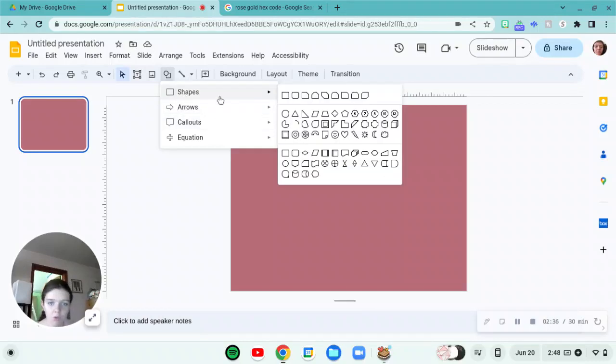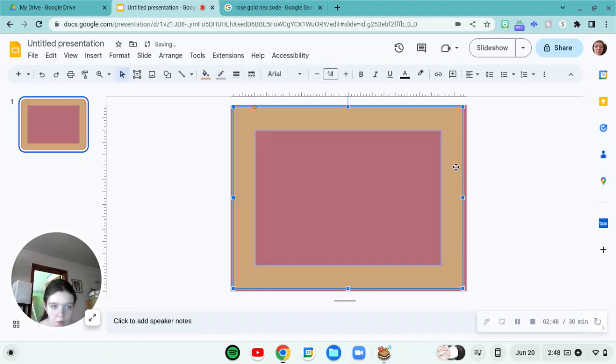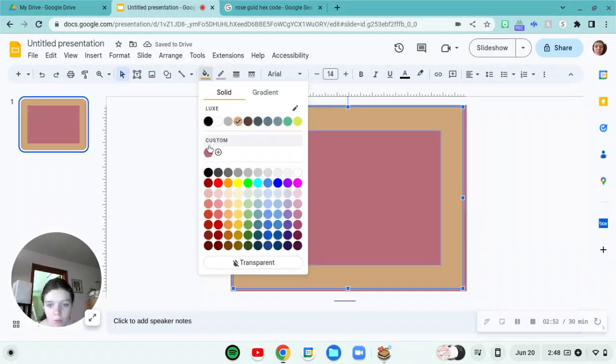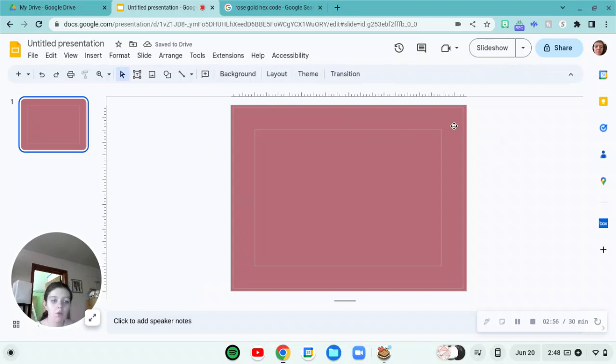Okay, so I have to pick out a square. We're going to do like a bordery type thing. So you see that outline of a square.